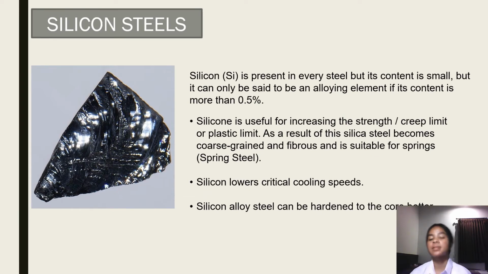And silicon steel. Silicon is present in every steel, but its content is small. But it can only be said to be an alloying element if its content is more than 0.5%. Silicon is useful for increasing the stretch or creep limits or plastic limits. Silicon lowers the critical cooling speed, so silicon alloy steel can be hardened deep.